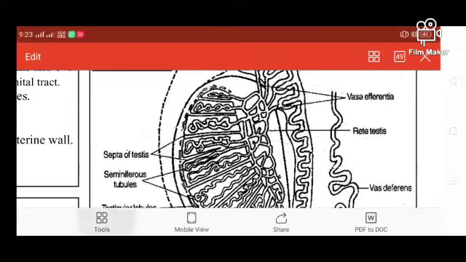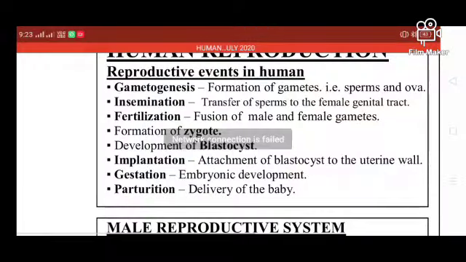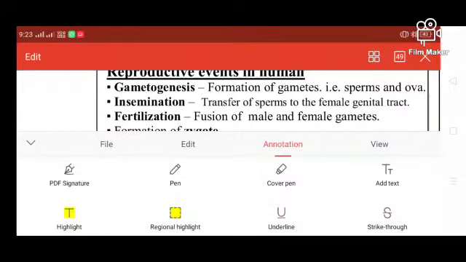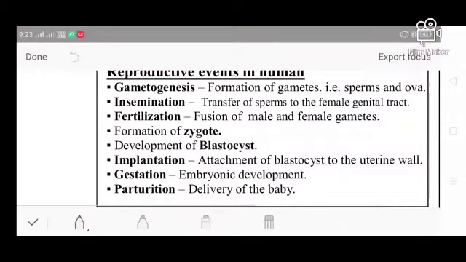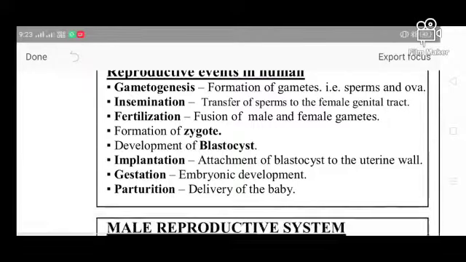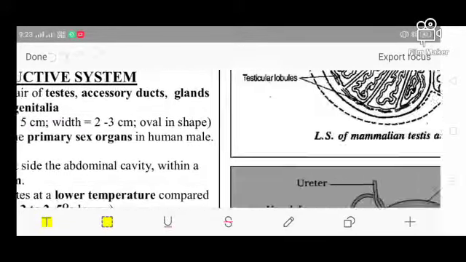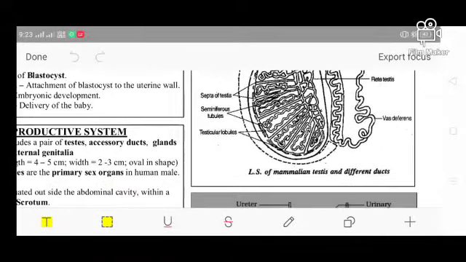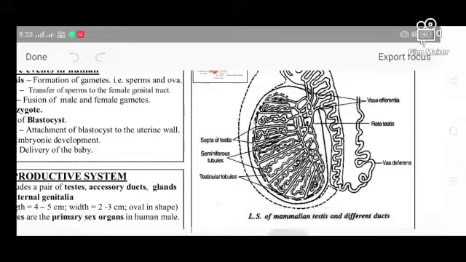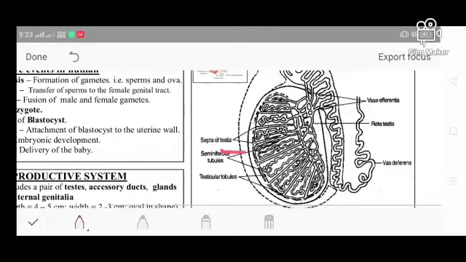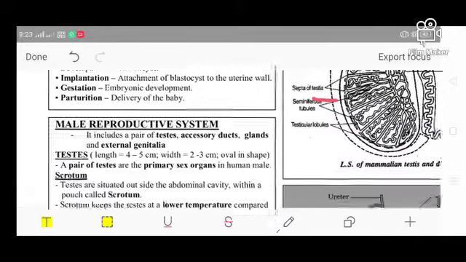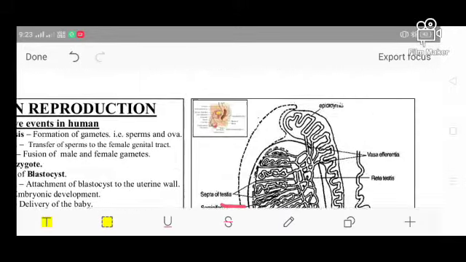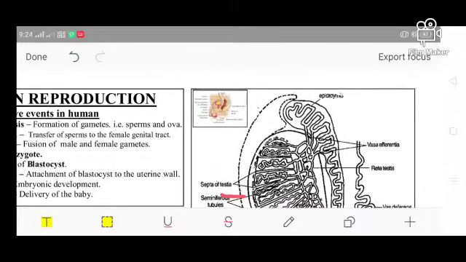This is the structure of a testis. You can see it over here. This is called the testis. Next one is the scrotum. The scrotum is the outer layer of the testis.